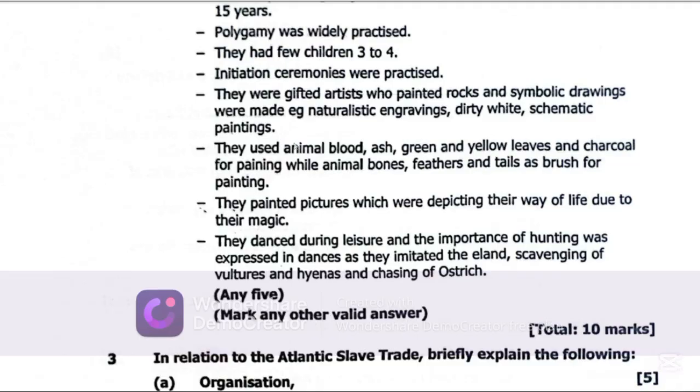So these were artistically gifted. They used animal blood, ash, green and yellow leaves, and charcoal for painting, while animal bones, feathers, and tails were used as brushes for painting.